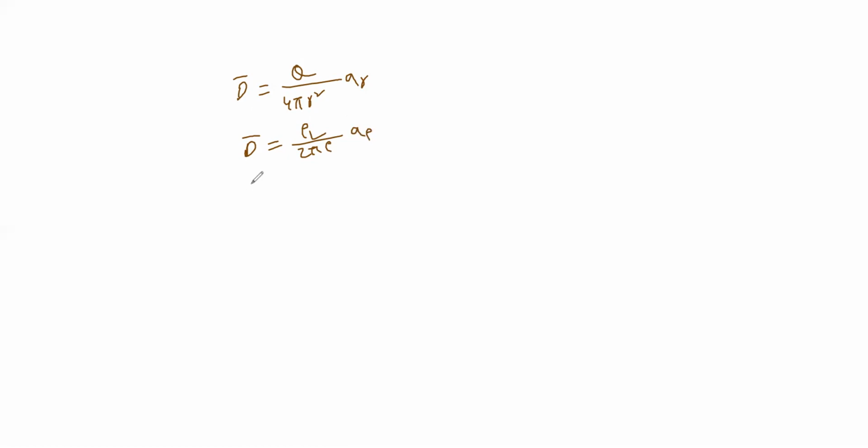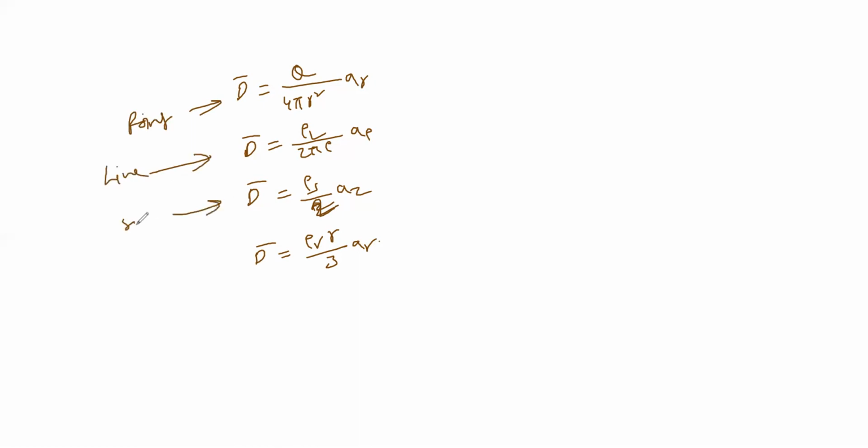For the surface, D bar equals rho S by 2 a_z. And for a uniformly charged sphere, D bar equals rho V times r by 3 a_r. This is for point, this is for line, this is for surface, this is for volume. So these are the final conclusion equations.